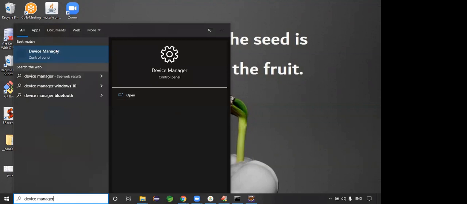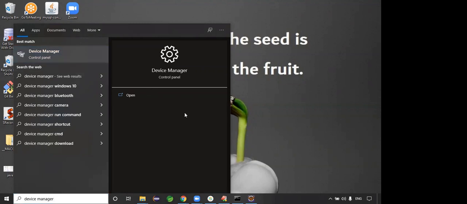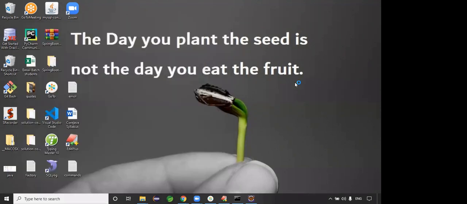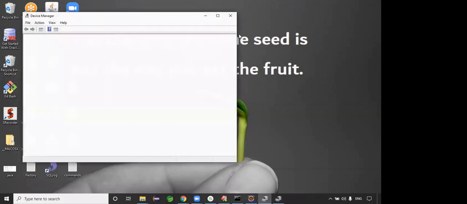This is my device manager in the control panel. If you open the device manager, you can get the camera drivers, audio drivers, video drivers. In future, if some keyboards or mice are not working, we update the driver, right? In some cases it will work. We need to update the drivers.